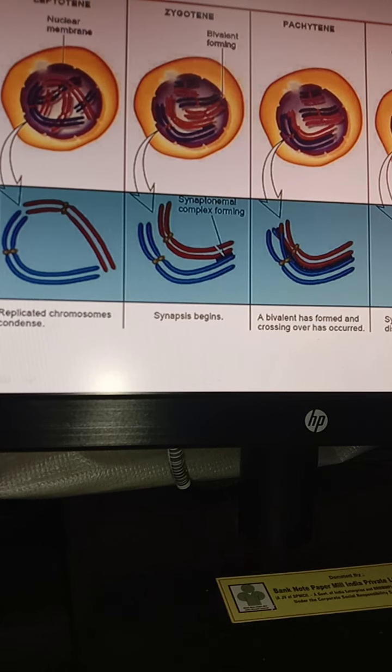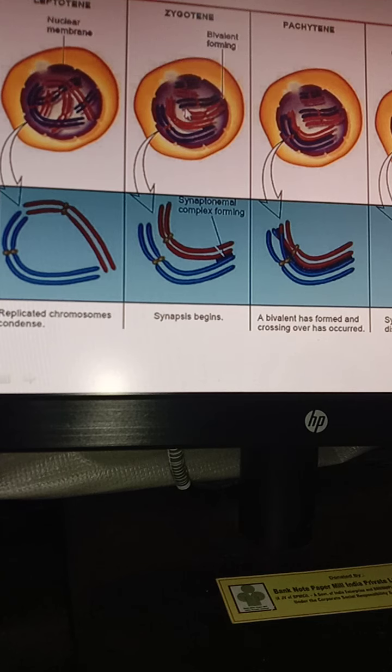The second stage of meiosis is zygotene. Zygo stands for pair. We have discussed that homologous chromosomes are present. Here there are 3 pairs of chromosomes: 1, 2, 3, 1, 2, 3.